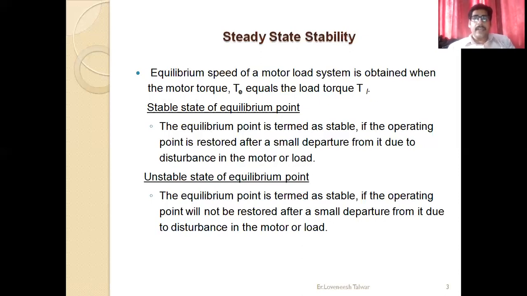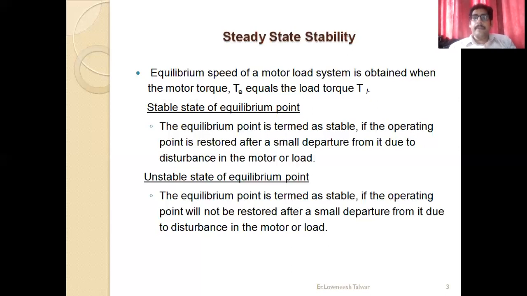So in a hoist mechanism, what will happen? Again, the same thing will be done. Equilibrium speed of the motor load system is obtained when the motor torque TE is equal to the load torque TL. Again, we have two things, that is a stable state of equilibrium point and an unstable state of equilibrium point. Means at which particular point this system will be stable and at what particular point this system will be unstable.